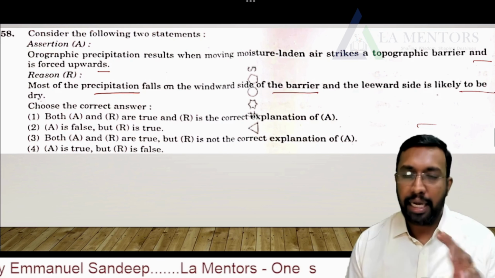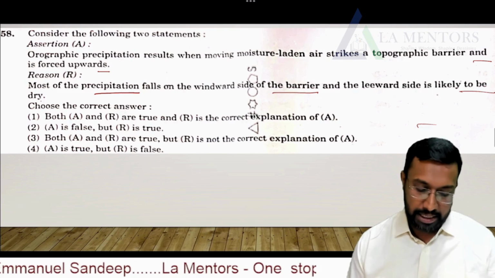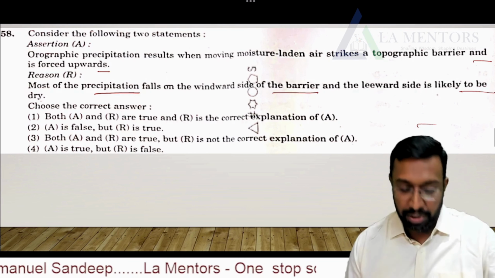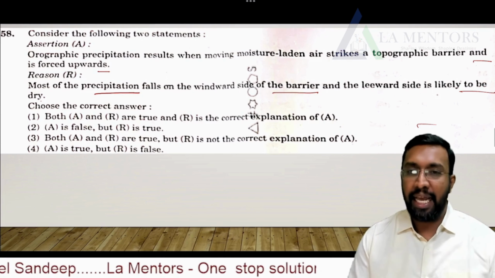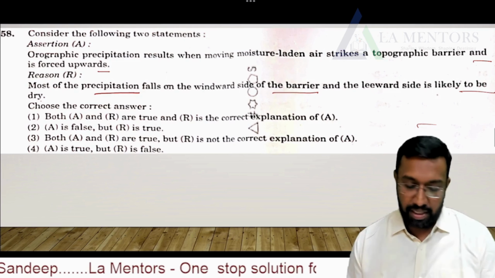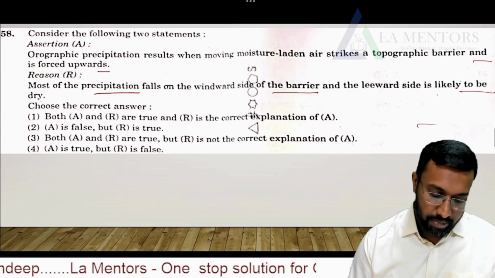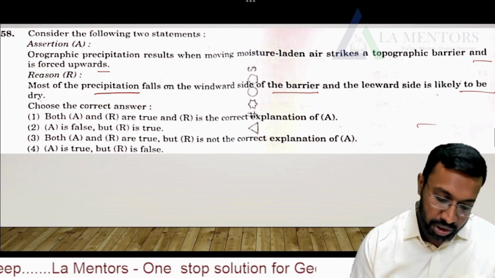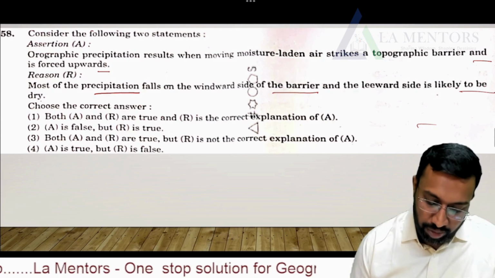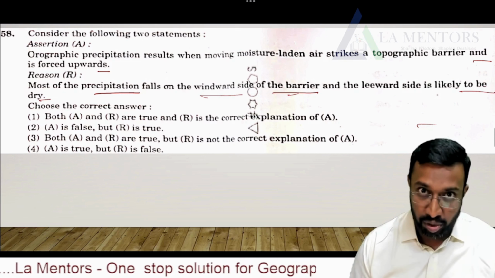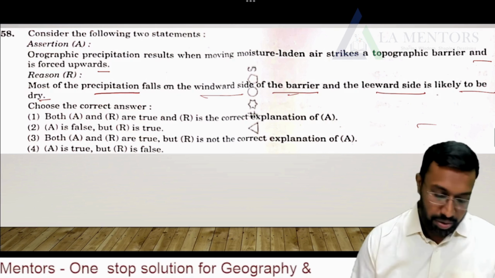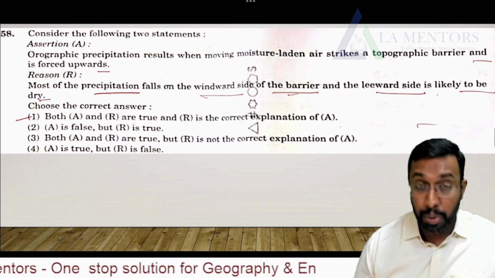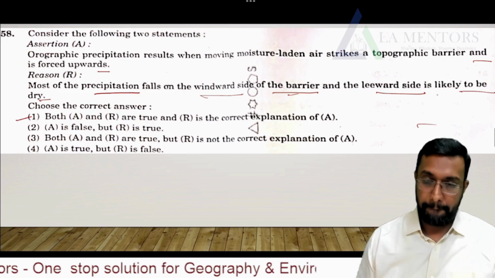So it is again a conceptual statement. If you are thorough with your concepts, you will be able to answer this. So moisture-laden air strikes a topographic barrier. Due to this, most of the precipitation falls on the windward side of the barrier. Windward slopes receive a good amount of precipitation, while the leeward side is likely to be drier. So both A and R are true, and R is the correct explanation of A.